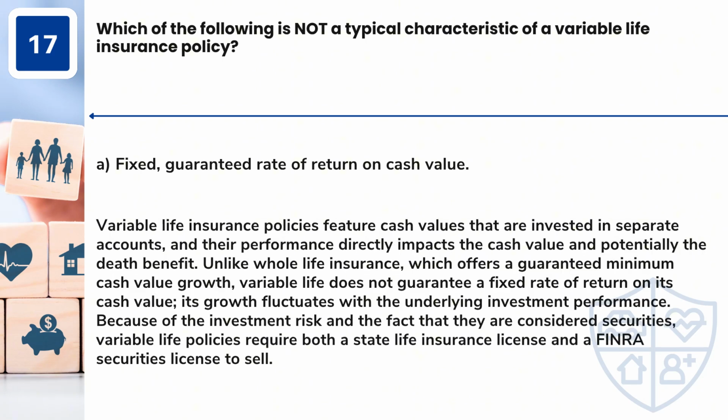Answer: A. Fixed, guaranteed rate of return on cash value. Variable life insurance policies feature cash values that are invested in separate accounts, and their performance directly impacts the cash value and potentially the death benefit. Unlike whole life insurance, which offers a guaranteed minimum cash value growth, variable life does not guarantee a fixed rate of return on its cash value. Its growth fluctuates with the underlying investment performance.